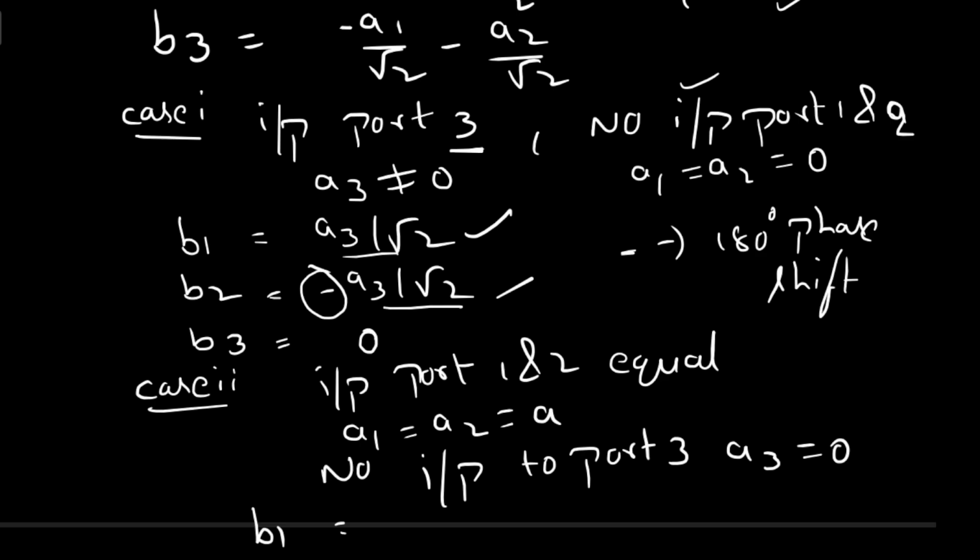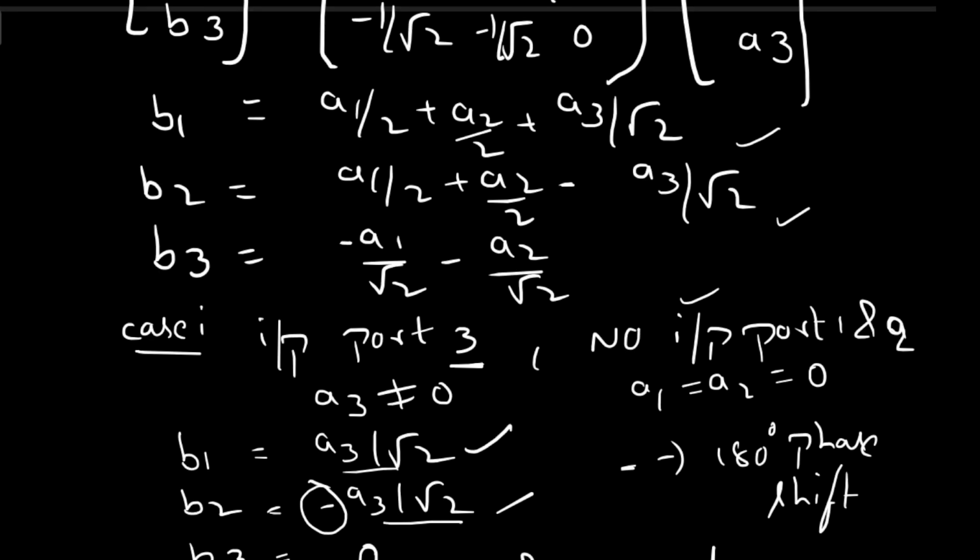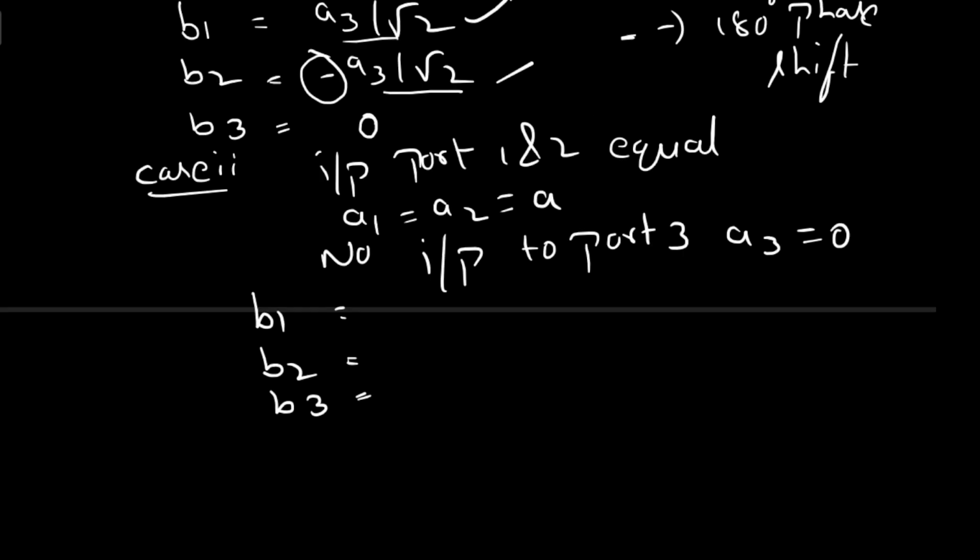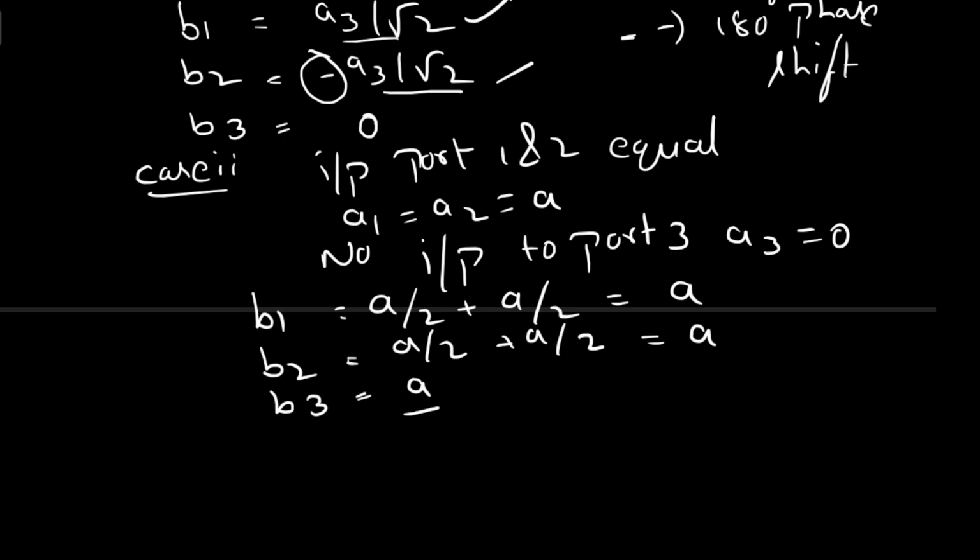Okay, what will happen? If A1 and A2 equal A and A3 equals 0, the A3 term becomes 0. So you are getting B1 equals A by 2 plus A by 2, which gives A, and B2 equals again A by 2 plus A by 2, which gives A, and B3 equals A by root 2 minus A by root 2, which is 0.